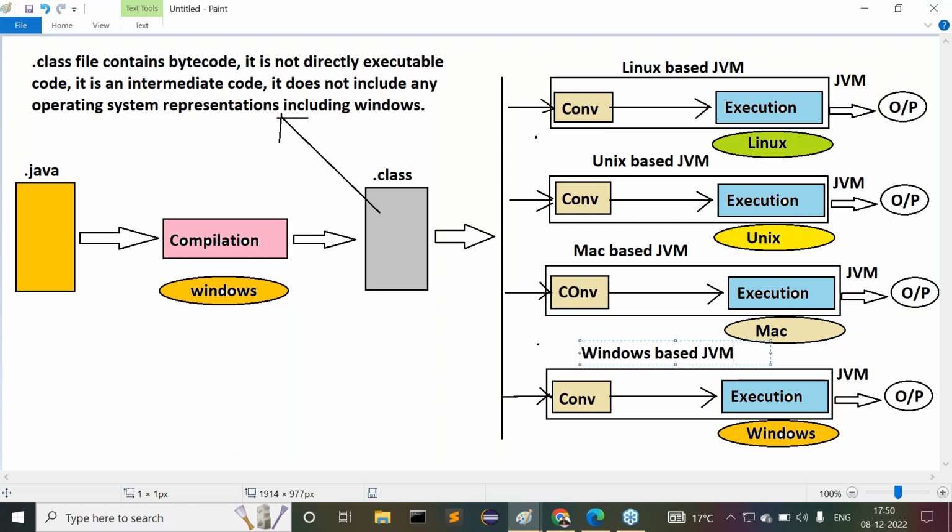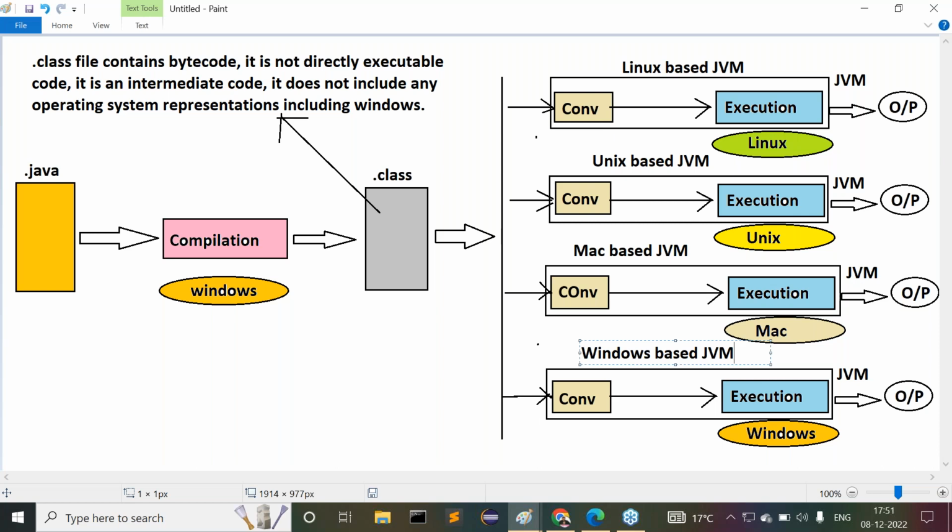What are the collection of Java tools? The Java compiler is one tool, the JVM is another tool, the Java documentator is another one, the Java profiler is another one. Like this, 30 to 35 tools in combination make up Java software. Do I get my point or not? But all these Java tools are dependent on the operating system only. They are platform dependent only.